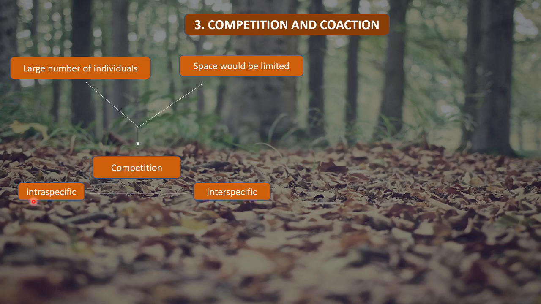So this competition would be both intraspecific as well as interspecific, that is between same species as well as between different species. Now this competition is mainly for space and nutrition, because the space is less, so these organisms will compete for space, and also for nutrition, because not every organism will be able to get nutrition in a proper amount, right? So they will compete for these two things, and hence this is called competition, where organisms compete with each other for space and nutrition.